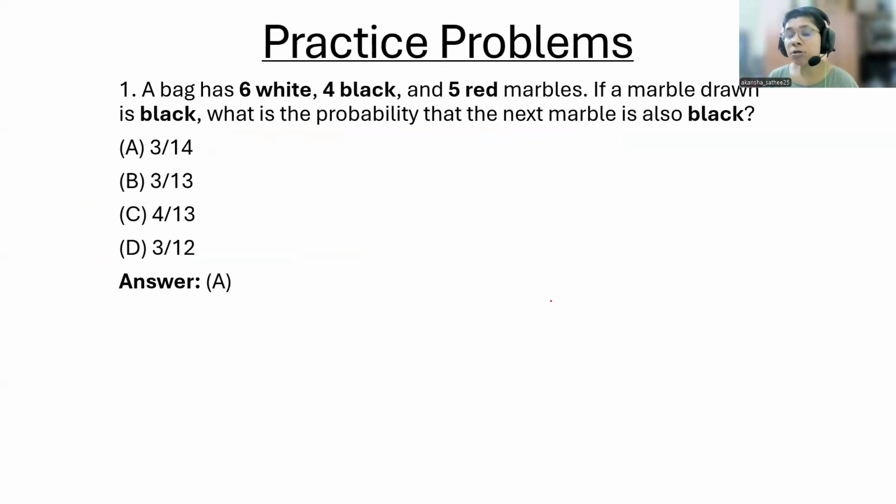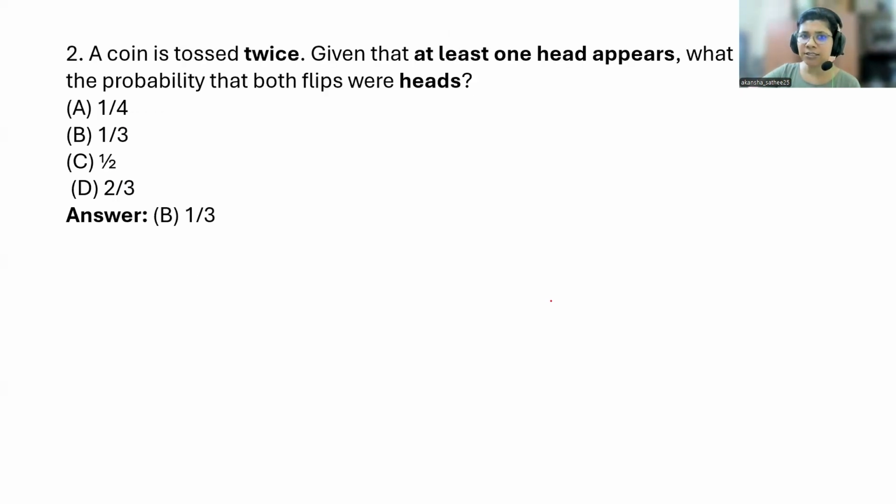Again, these practice problems you are able to solve if you watch this video. So again, let me discuss this quickly. A bag has 6 white, 4 black and 5 red marbles. If a marble drawn is black, what is the probability that the next marble is also black? We have already discussed a similar problem. Total initially you have 6 plus 4 plus 5 marbles, means 15, but you have already picked one and that picked one was black. So again picking a black marble means just reduce. Okay, we have already discussed.